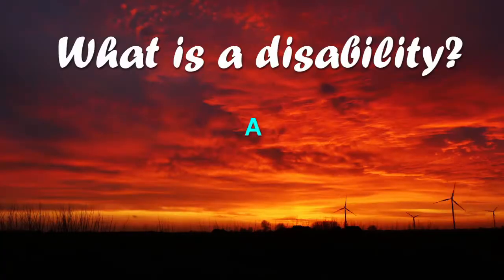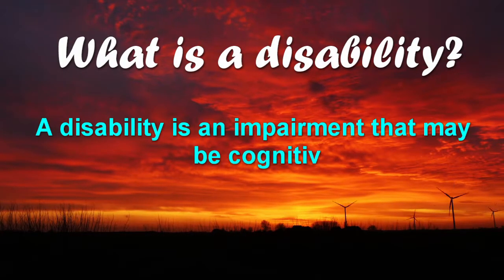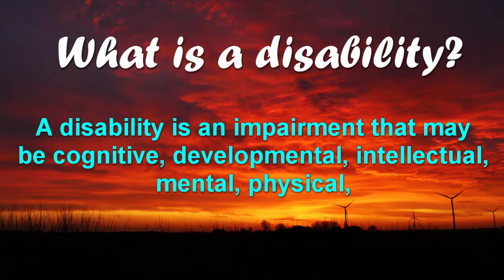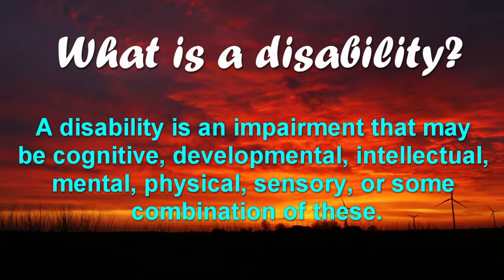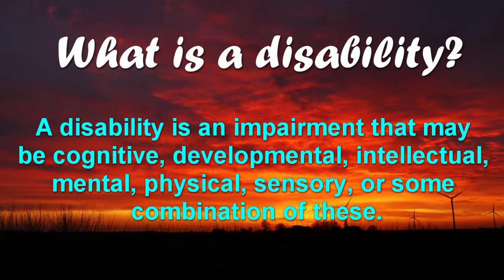So generally, a disability is an impairment that may be cognitive, developmental, intellectual, physical, emotional, sensory, or some combination of these. It substantially affects a person's life activities and may be present from birth or occur during a person's lifetime. Now, disabilities is an umbrella term covering impairments, activity limitations, and participation restrictions. While every child is different, here are the 4 major types of special needs children.